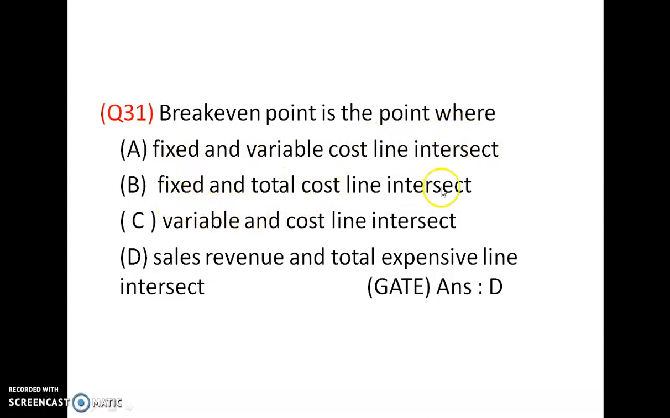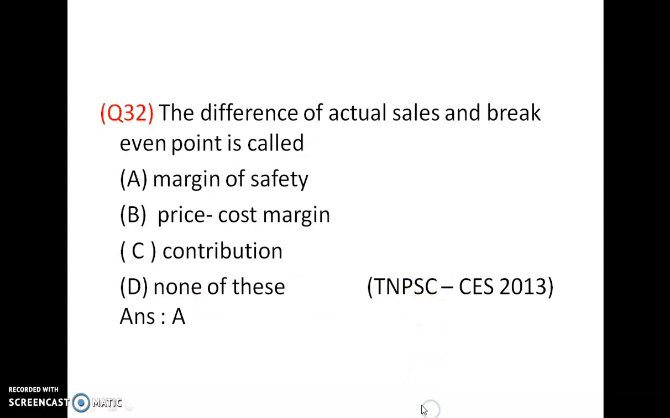Break-even point is a point where which lines intersect: fixed and variable cost line, fixed and total cost line, variable and cost line, or option D, sales revenue and total expense line. Answer is D: total cost line and total revenue line intersect. The difference of actual sales and break-even point is called margin of safety. Actual sales minus break-even point is called margin of safety. Answer is A.